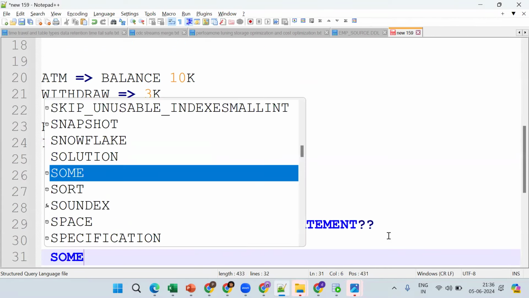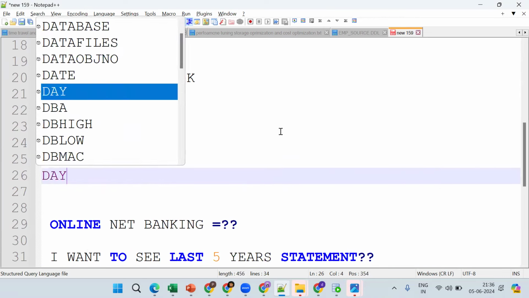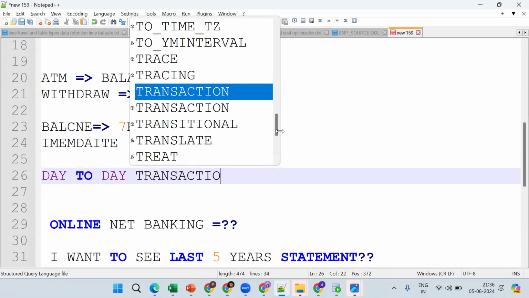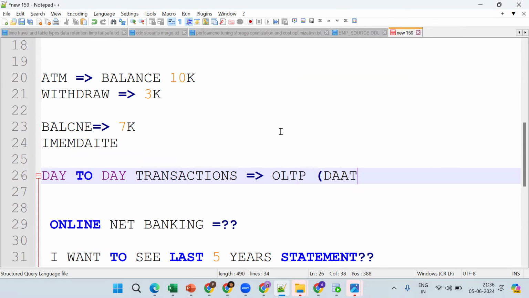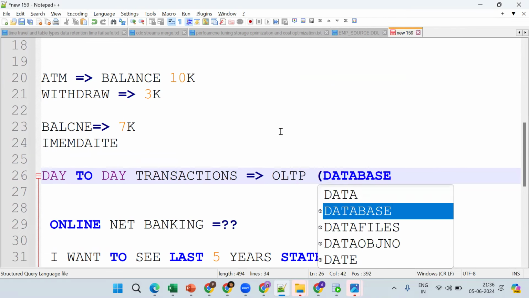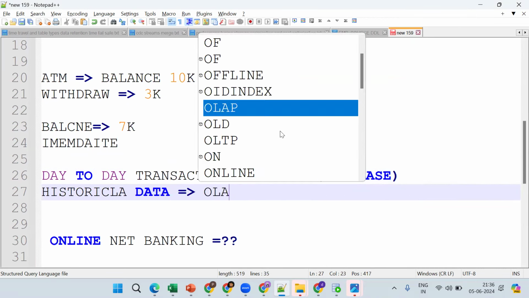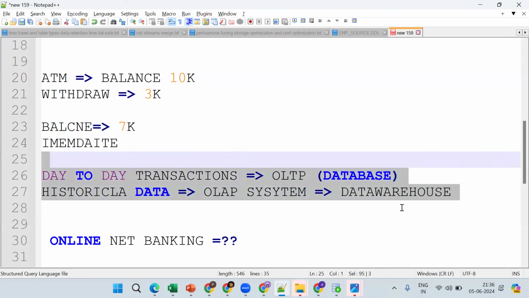The reason is that this is historical data, but the other one is day-to-day transactions. Day-to-day transactions are stored in the OLTP database. Historical data we store in the OLAP system, and the OLAP system is nothing but a data warehouse. Now seeing this use case, tell me, is Snowflake mainly for OLTP or OLAP?